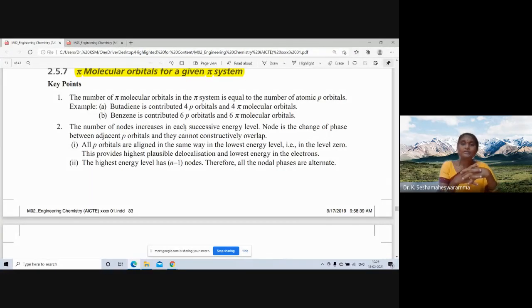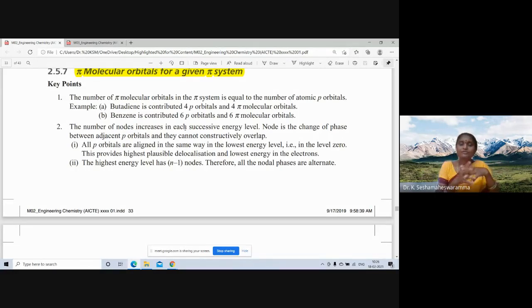When a node is observed, positive and negative, up and down of the phase, when the phase changes, at that transition a node is there. Hence, whenever a node is observed, there is no constructive overlap.